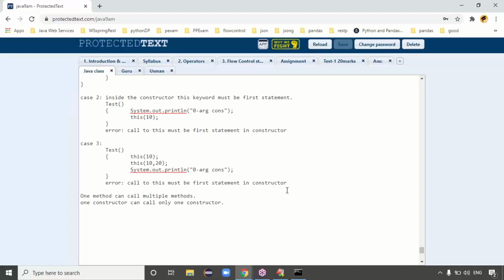Sir, when an object is created, some memory space is allocated. Then how does it decide how much memory space should be allocated? The JVM will take care of that memory allocation.